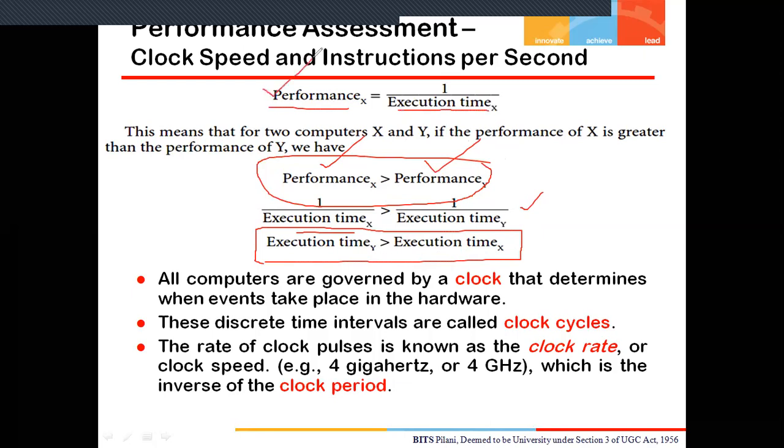So for calculating the performance, what is the main parameter? Our main parameter is the execution time. If I get the execution time, then I can say something about the performance of our system.